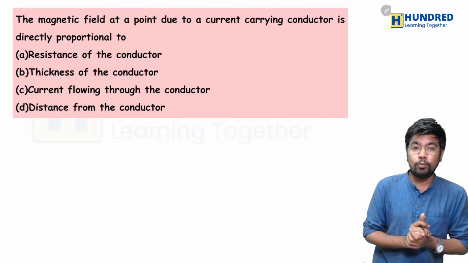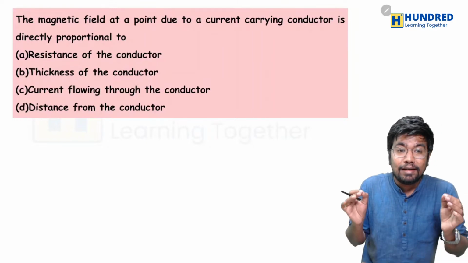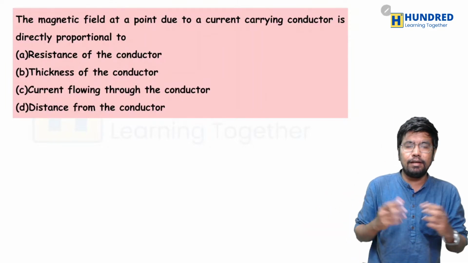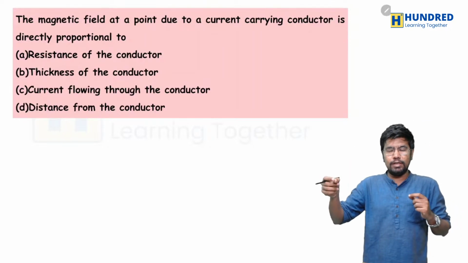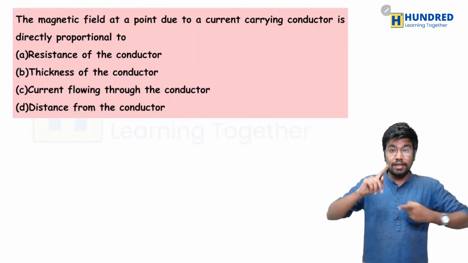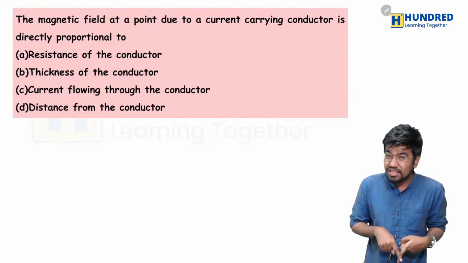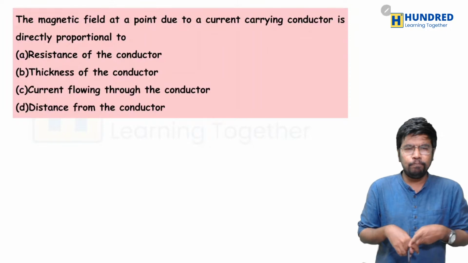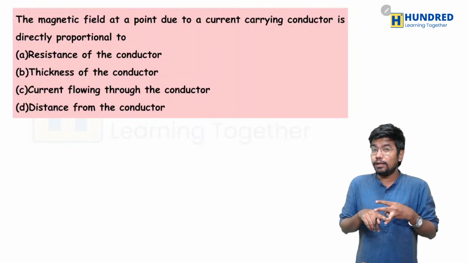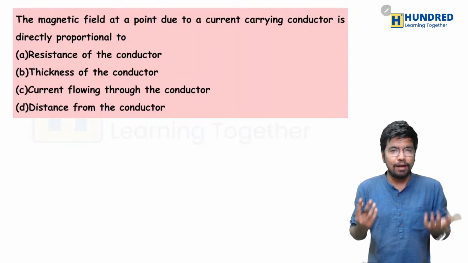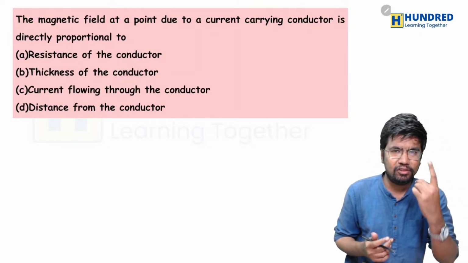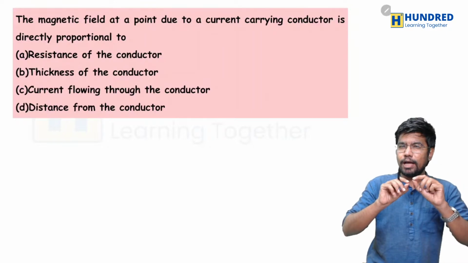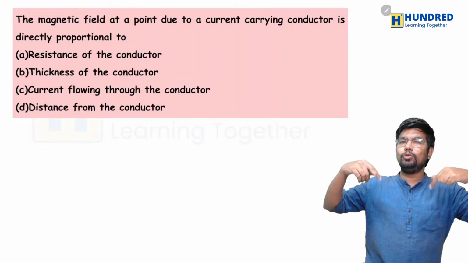The magnetic field at a point due to a current carrying conductor is directly proportional to what? Here is a current carrying conductor producing a magnetic field, and at a particular distance from it, will the magnetic field be directly proportional to the resistance of the conductor? No, I don't think so. Thickness of the conductor? Not so. Current flowing through the conductor? Yes, there is a good chance. If the current increases, the magnetic field has to increase. So C seems kind of right. And then distance from the conductor. If the distance increases, the magnetic field should increase?